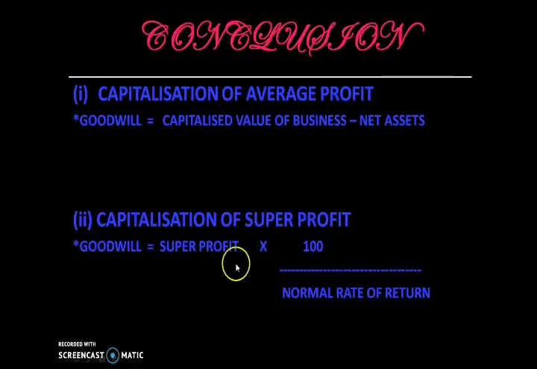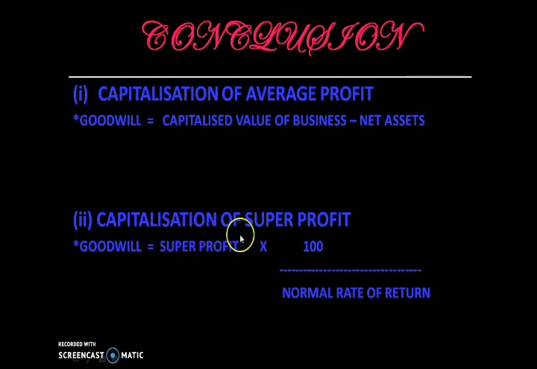So children, you have to practice the problem related to both of these concepts, that is capitalization of average profit and capitalization of super profit. The goodwill formula for capitalization of average profit is capitalized value minus net asset. So some steps you have to follow to get the value of capitalized value of business and net asset, and it will be easy for you to get the value of goodwill.